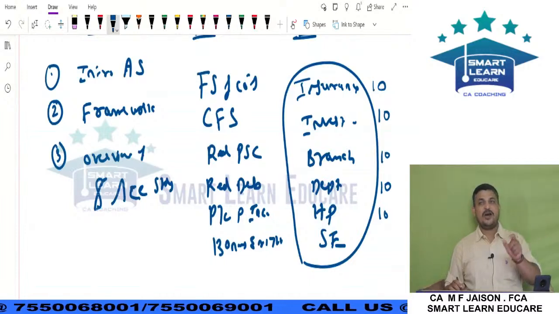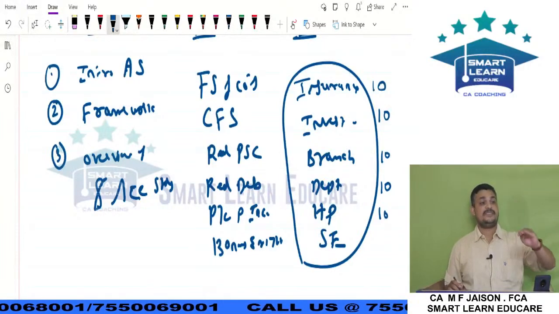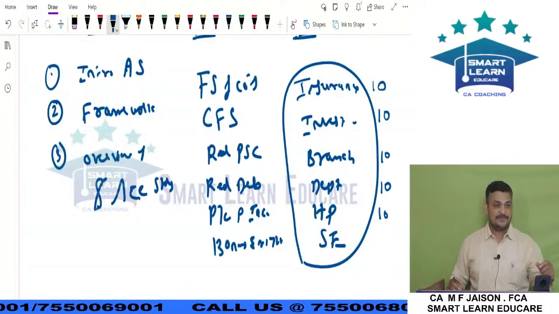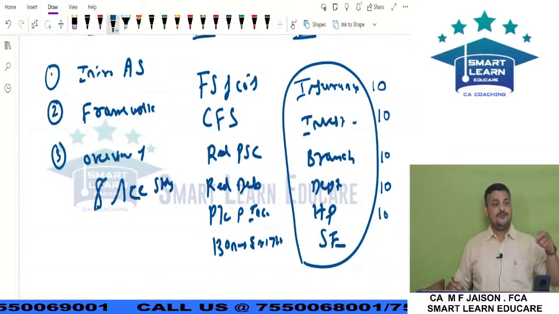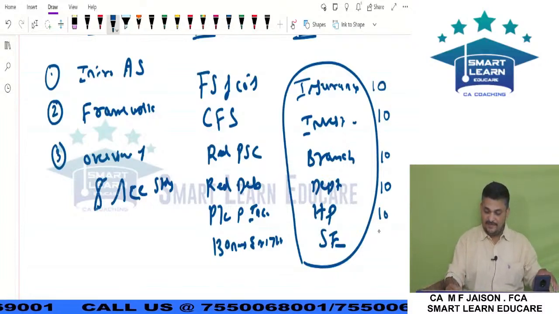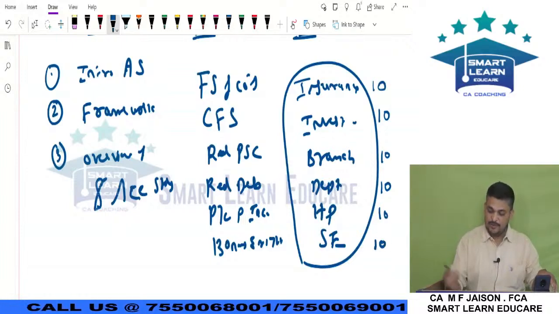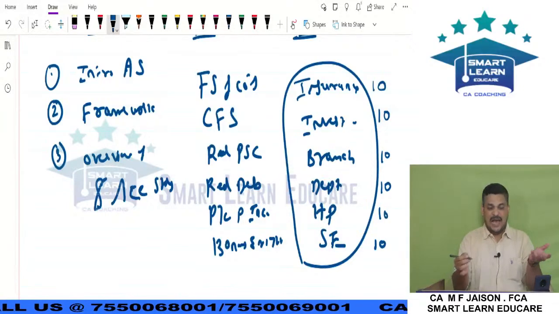So the breakup normally I could see in a 20 mark question is 10 plus 10 or 12 plus 8. Like that only I am seeing. Sometimes 15 plus 5. Very rarely a 20 mark question directly, my dear friends. Here also 10 to 12 marks, I would say 12 marks, sometimes averaging out it is 10 marks.